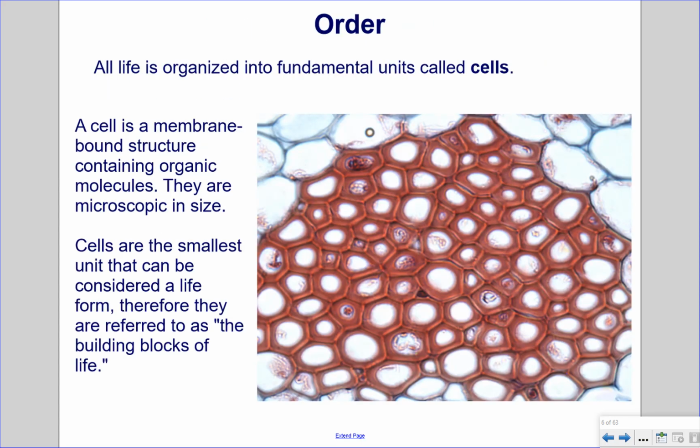Order. All life is organized into fundamental units called cells. A cell is a membrane-bound structure containing organic molecules. They are microscopic in size. Cells are the smallest unit that can be considered a life form. Therefore, they are referred to as the building blocks of life.